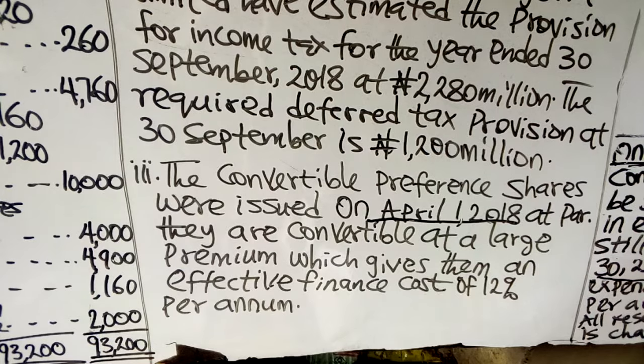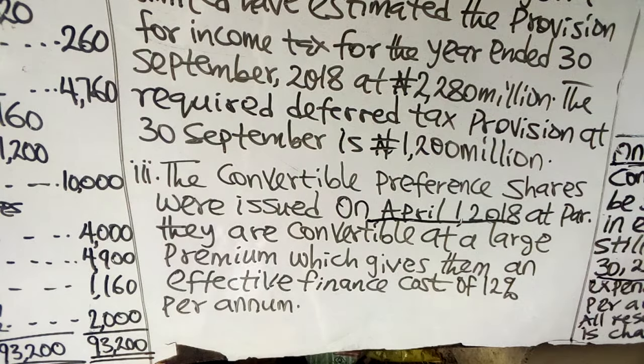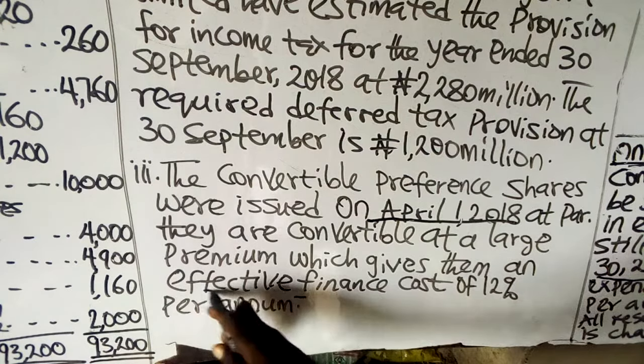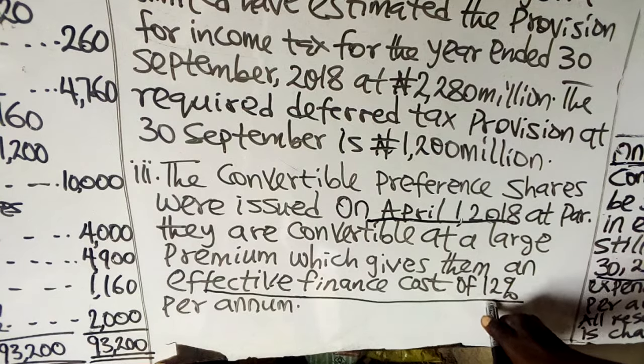In accordance with IAS 32, financial instruments, convertible preference shares is a debt instrument. It's not an equity instrument. So the dividend due to the convertible preference shares should be recognized as a finance cost, and that is why they even use effective finance cost here. So it is a finance cost.